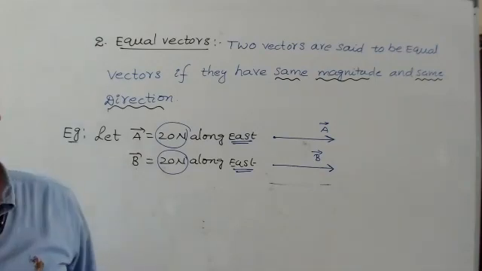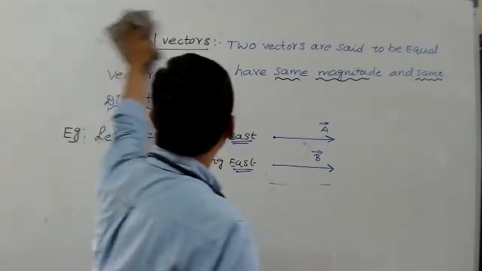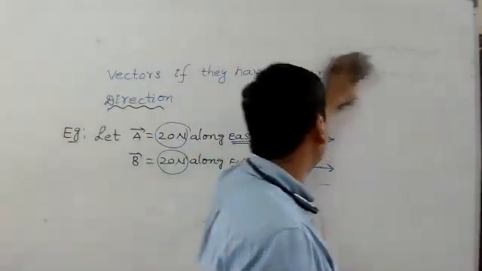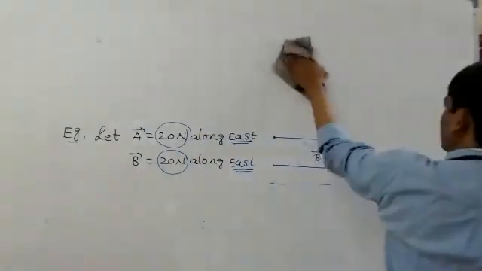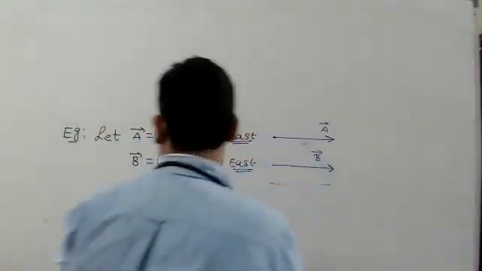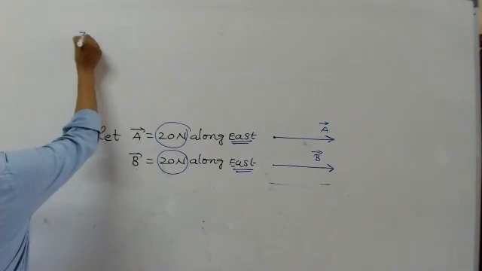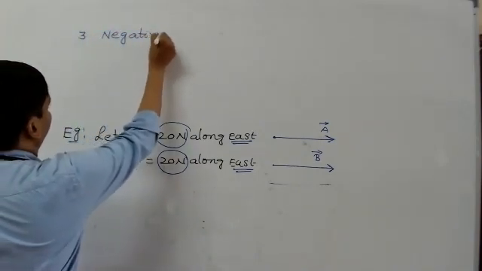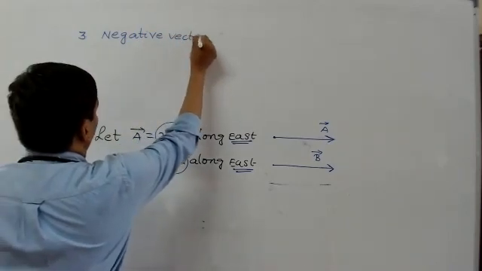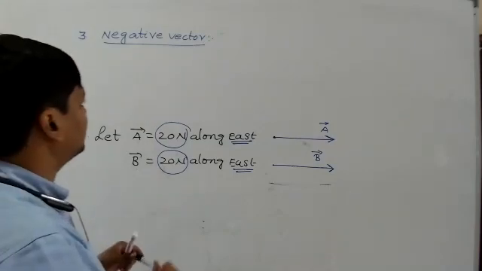So this is a very important vector here. Next vector, the third one, negative vector. What is the definition of this?